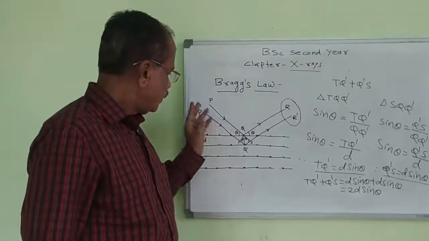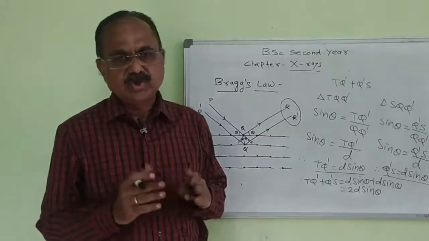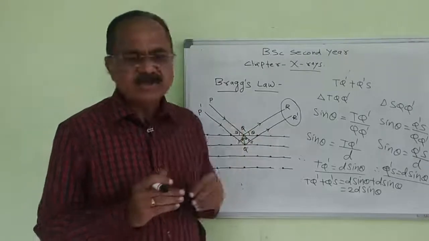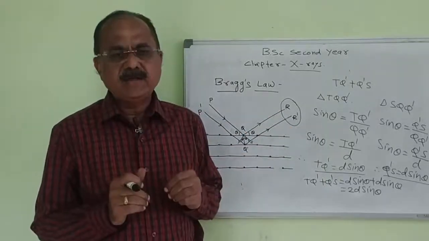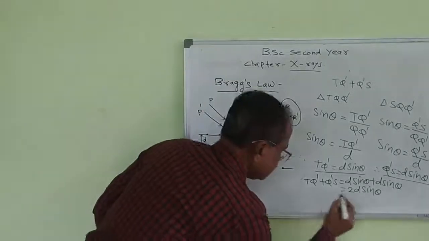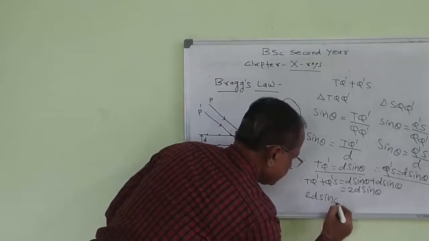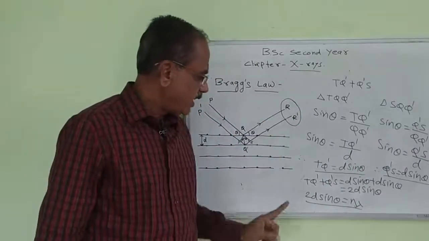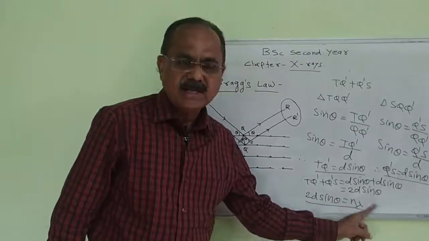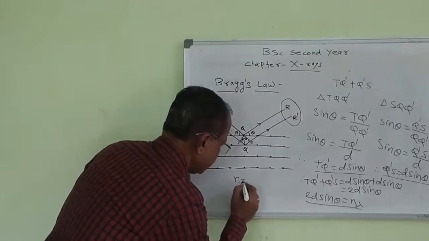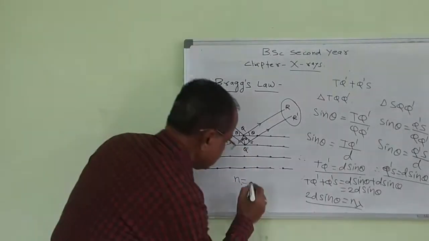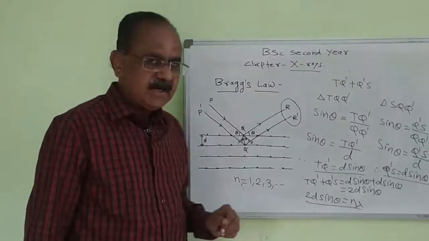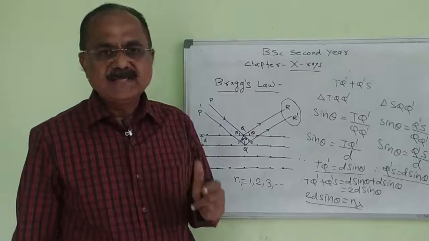Here, as the two reflected rays reinforce or superimpose on each other, the maximum intensity after reflection is obtained when the path difference, 2d sin theta, is equal to n lambda, where the value of n is 1, 2 and 3, an integer value, and n is the order of the scattered beam.